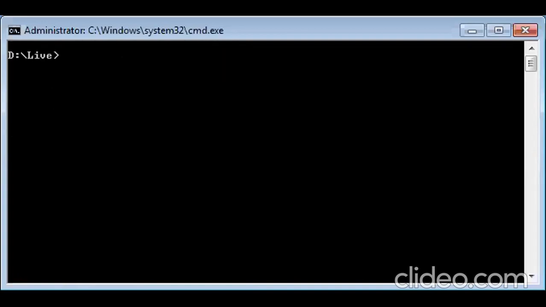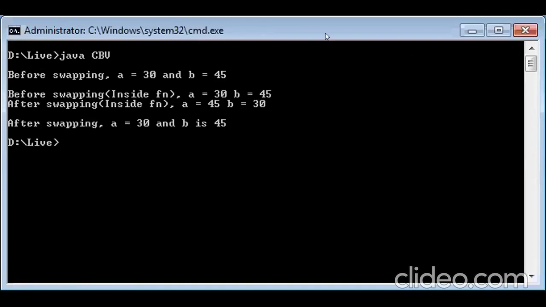Now my program was to swap two integers. Look into my result. Before swapping, I had a equal to 30, b equal to 45. When I go inside the function, a is still 30, b is 45. When I start my function, I do all my swapping process. Once I have finished the swapping process, inside the function itself, a and b have been swapped. A has become 45, b has become 30.